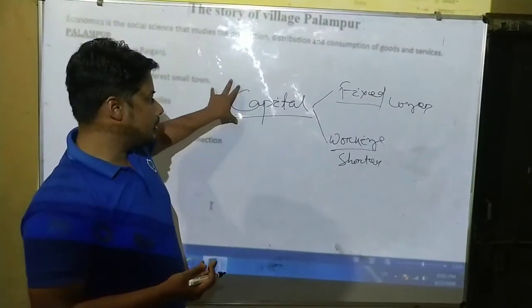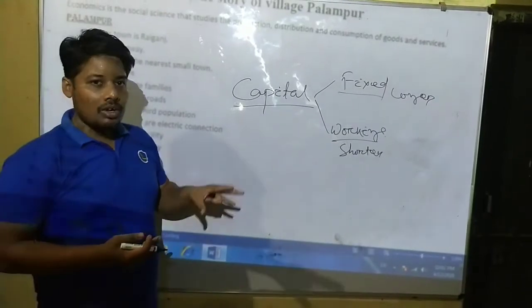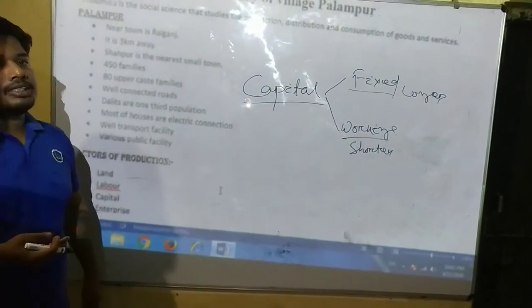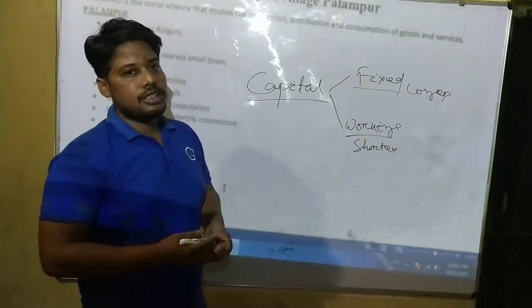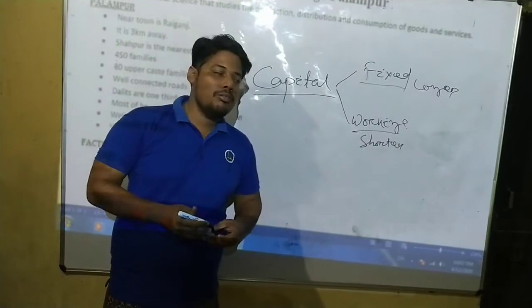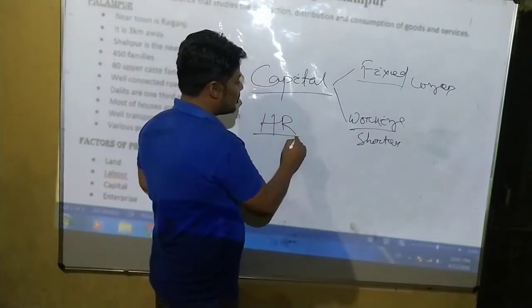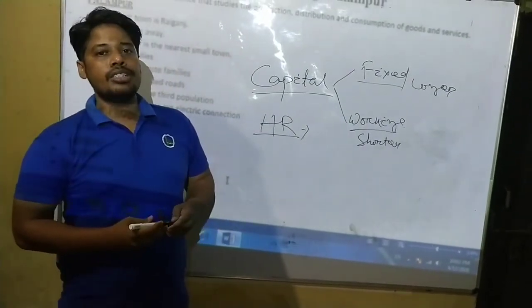So we have a clear view that capital is the money needed to run an industry. Then the fourth one is enterprise. Here I have written enterprise, and in your book it is written as human resource. What do you mean by human resource? We can say it is HR. A human being with knowledge and skill is known as human resource.